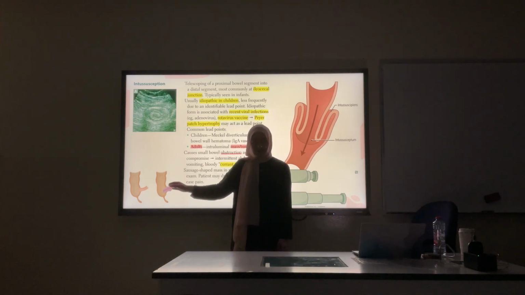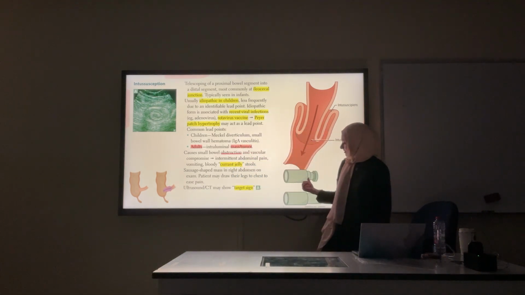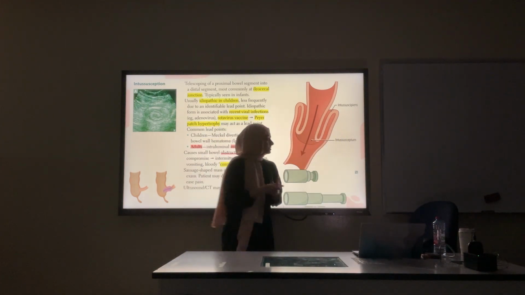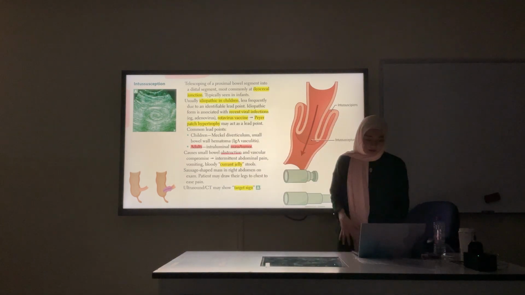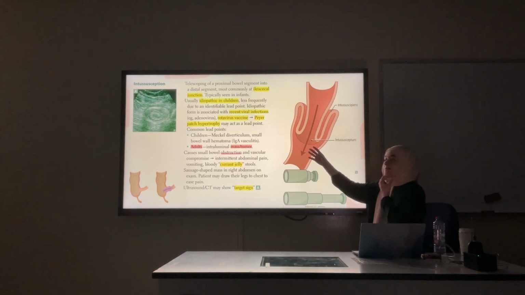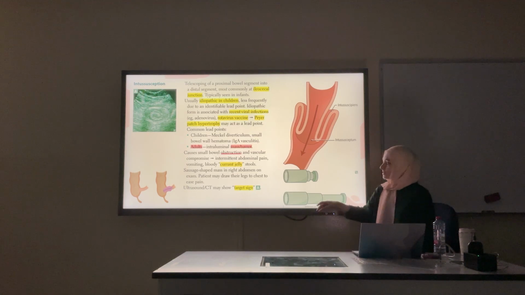It's called telescoping because a telescope has layers inside. Intussusception can have complications like vascular obstruction, and this can cause a specific type of stool, which is currant jelly stool.